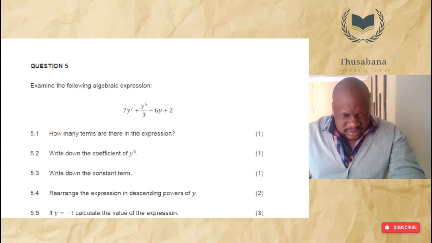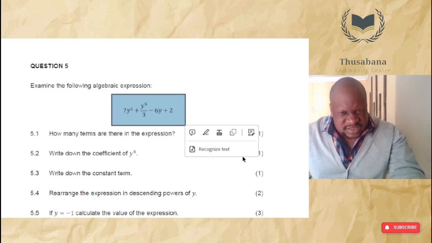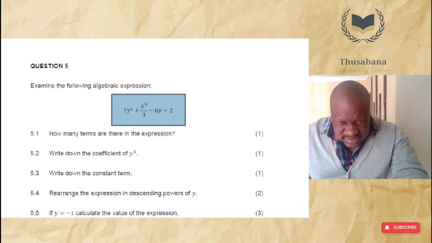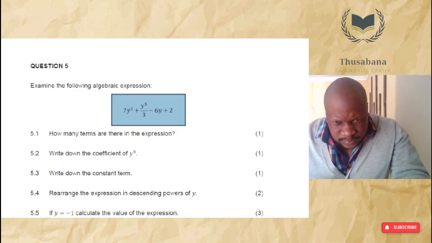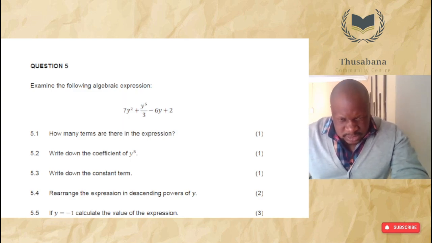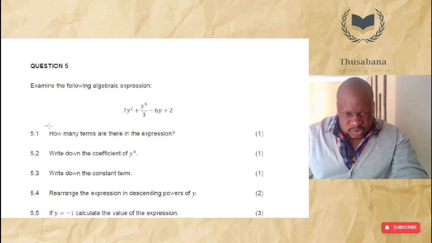So basically, the first question here, there's our expression. 7y to the power of 2 plus x. No, it's not y. It's x. It's y. y to the power of 5 over 3 minus 6y plus 2. It's also not written in descending order. So one of the first things that they might ask us is to do that, but they're not.